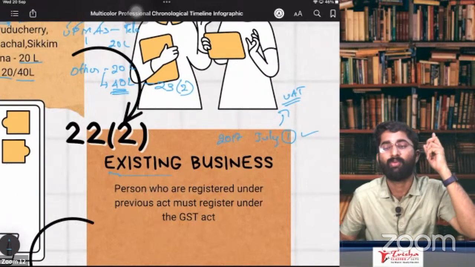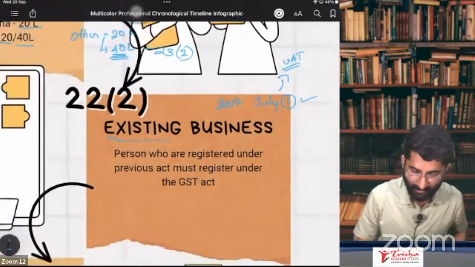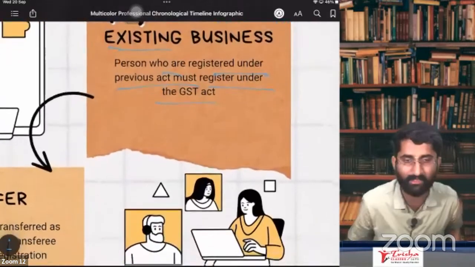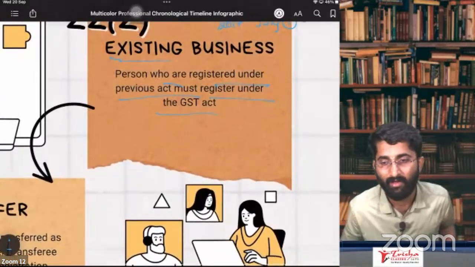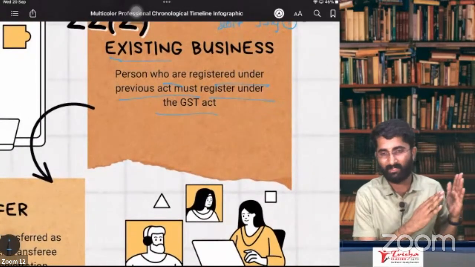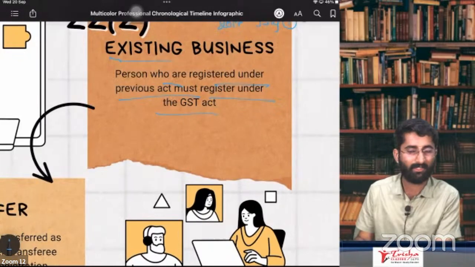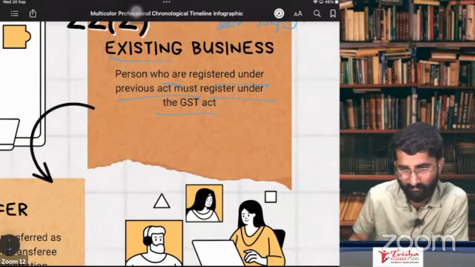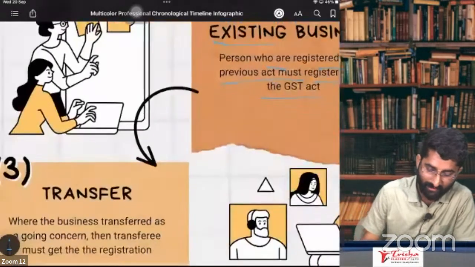You have to migrate. So that is given here. Persons who are registered under the previous act must register under the GST Act. So if you are already registered in the previous act, you must take the registration under GST. Cannot escape. No escape, sir. I have to take the registration. So that is existing business.